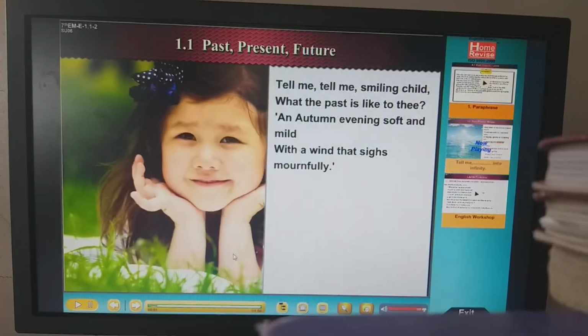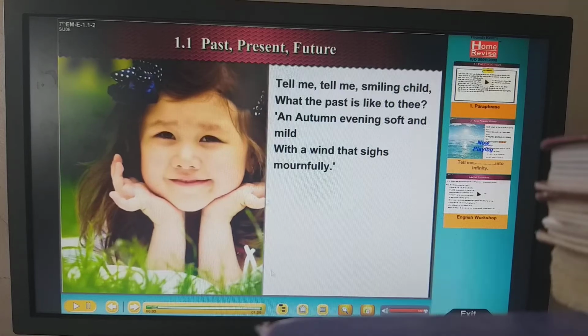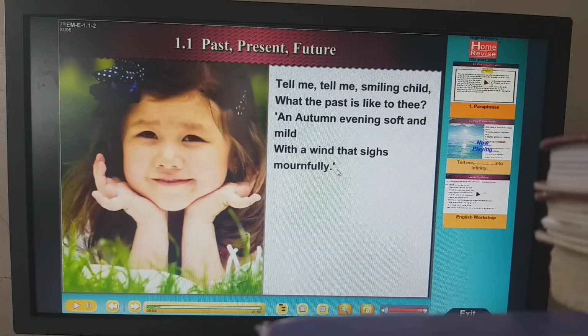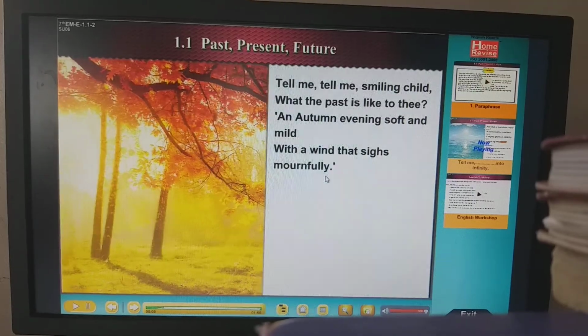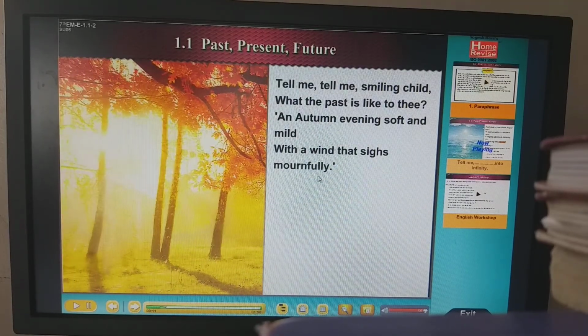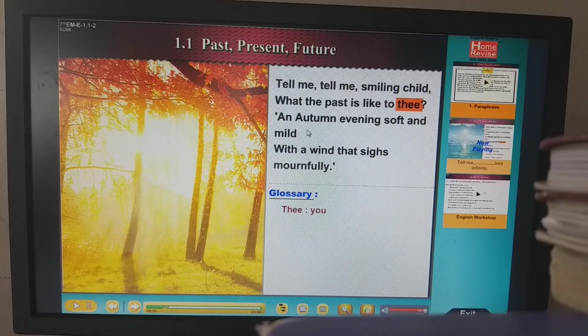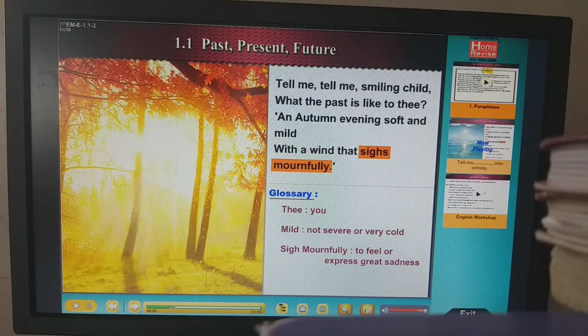Let's see. Now see here. You can see the smiling child. The poet is saying, tell me, smiling child. This is the question asked by the poet. What is the past like to thee? Thee means you. So how was the past? An autumn evening, soft and mild, with the wind that sighs mournfully. Now you see how the description is given. So the first two lines are the question asked by the poet, and the next two lines are the answer given by the smiling child.